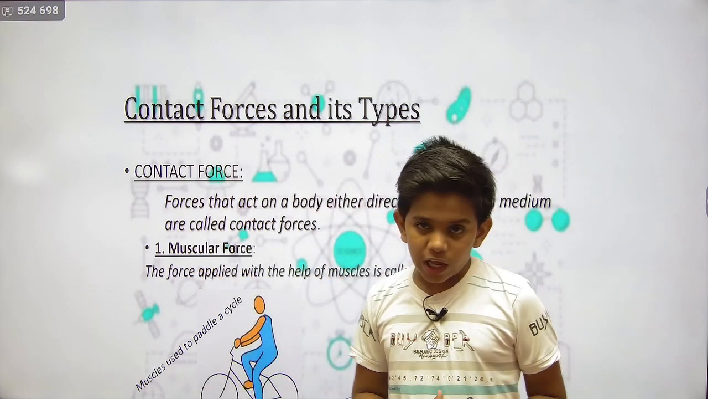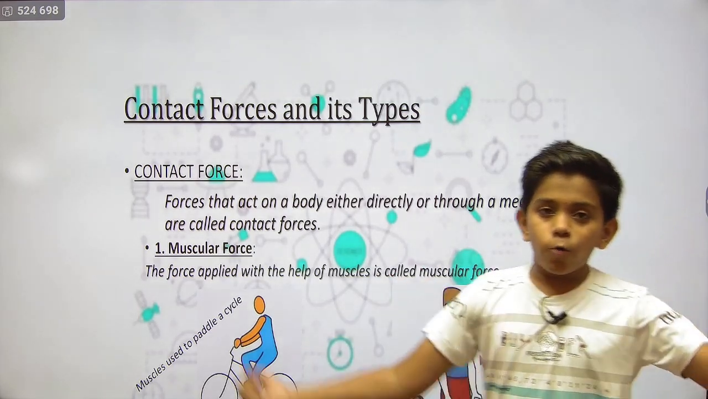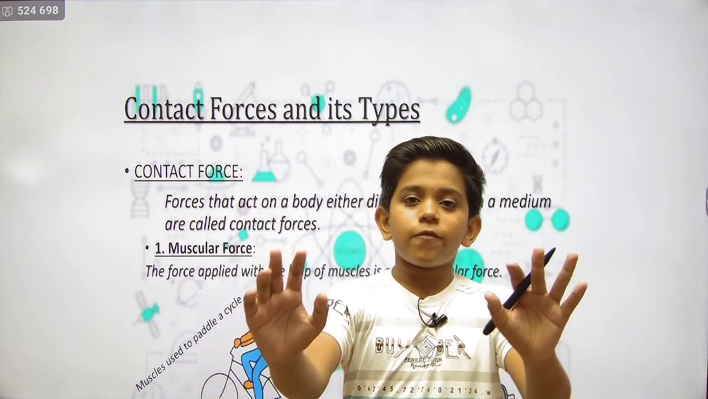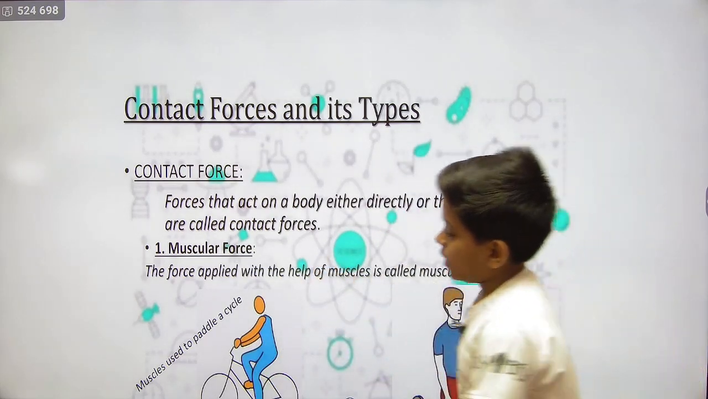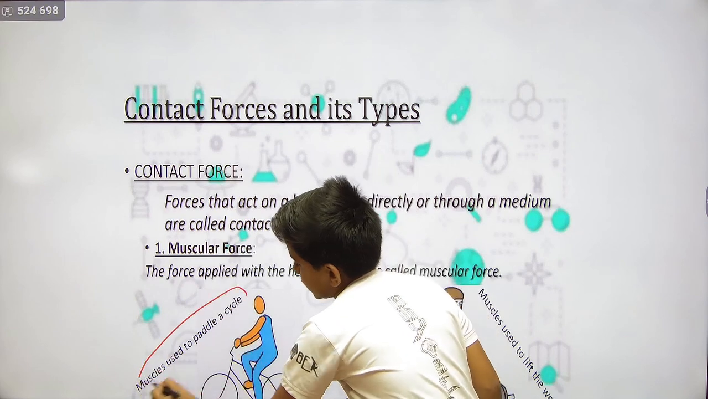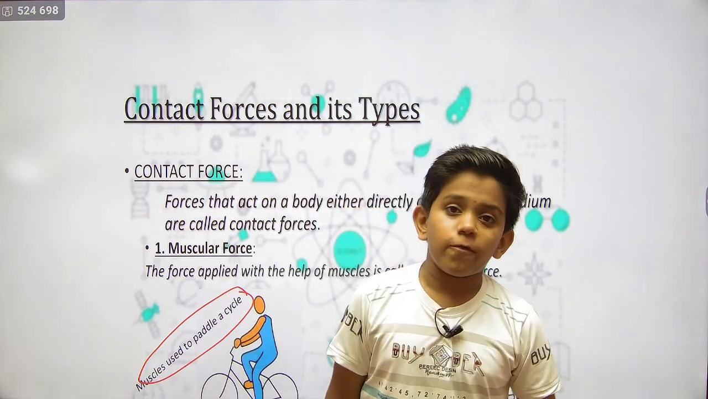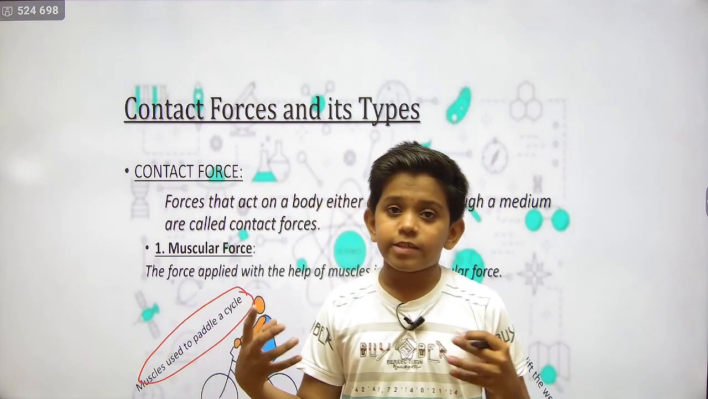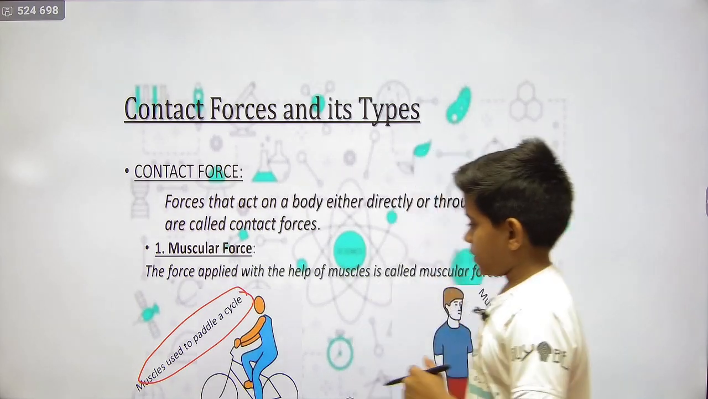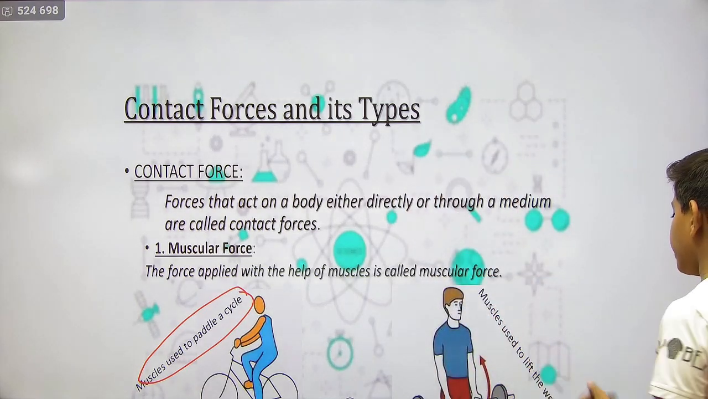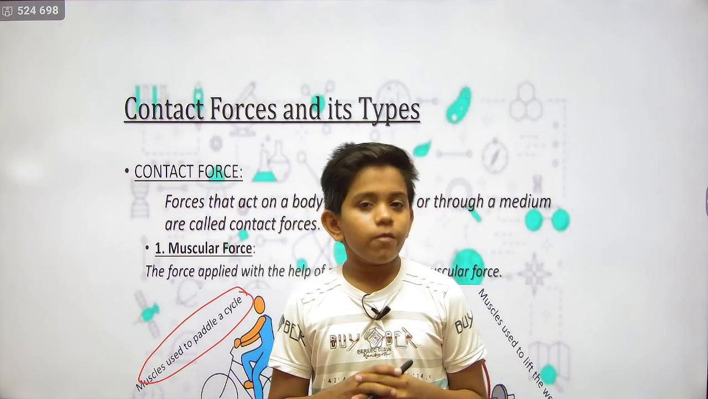First we have muscular force. The force applied with the help of muscles is called muscular force. We have muscles, so when we apply force by our muscles, by our strength, it is called muscular force. Muscles are used to pedal a cycle. When you are pedaling, your legs are getting strong and their nerves are being stretched. So it is a part of muscular force. Muscles are used to lift weight. When you are weightlifting, there is also the use of muscles.